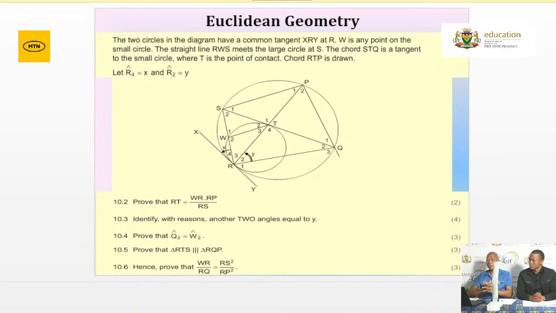That is Euclidean geometry for your grade 12, plus or minus 40 marks. Remember, especially the questions that we're expecting that everyone should get marks on are those questions that are numericals, as well as the questions that will ask you to determine the angles in terms of x or in terms of t. It will depend on the question.